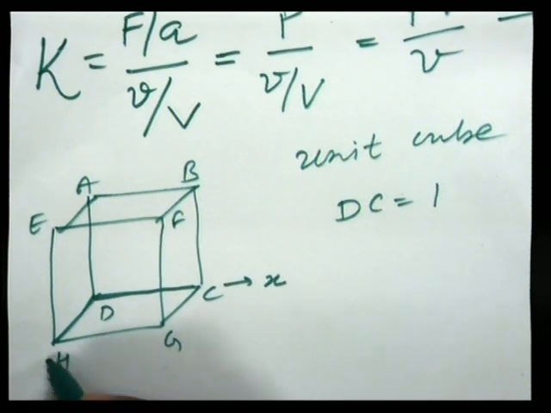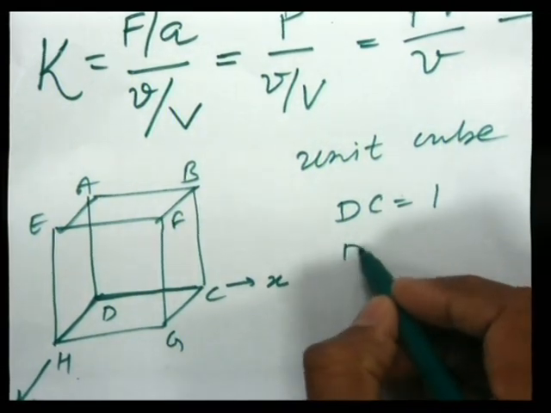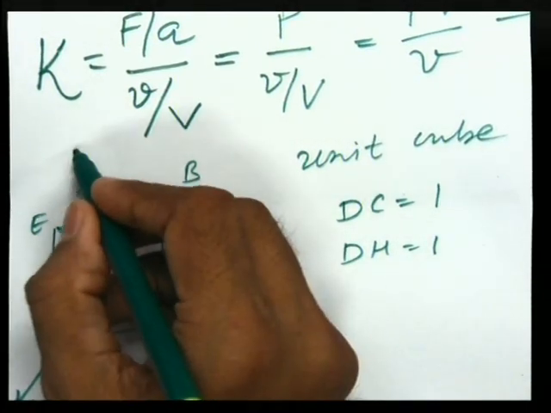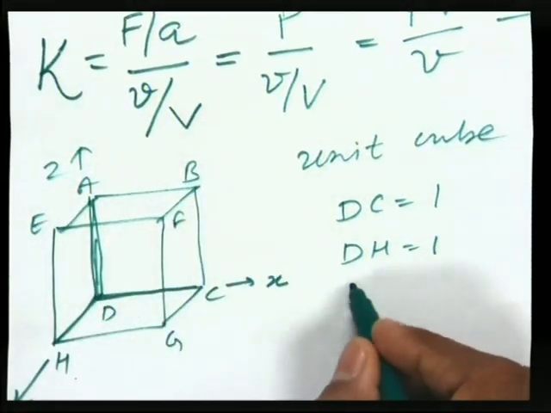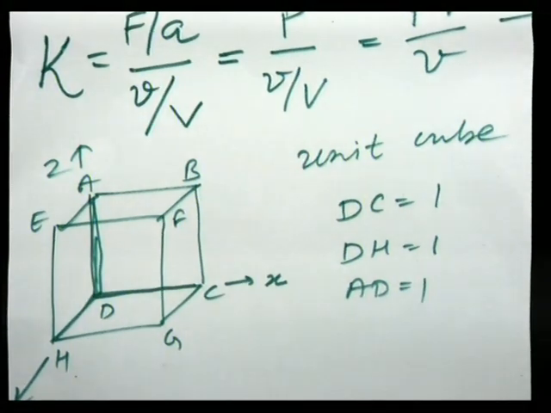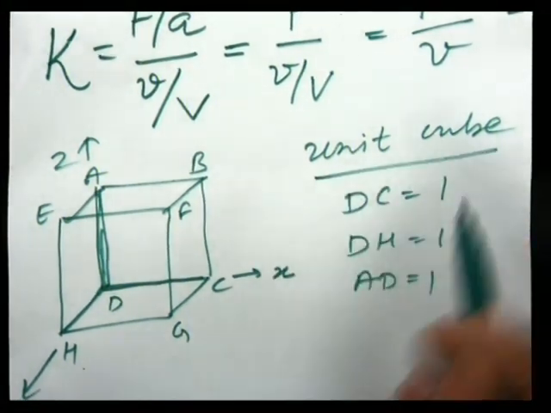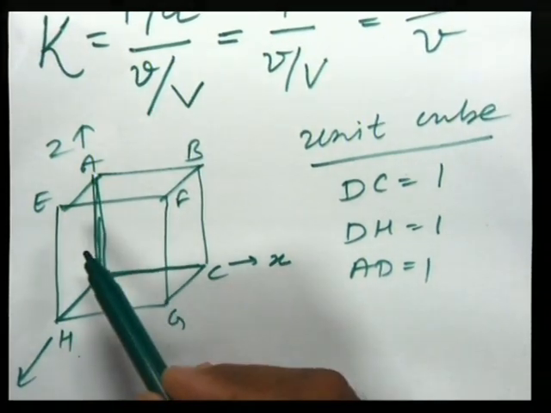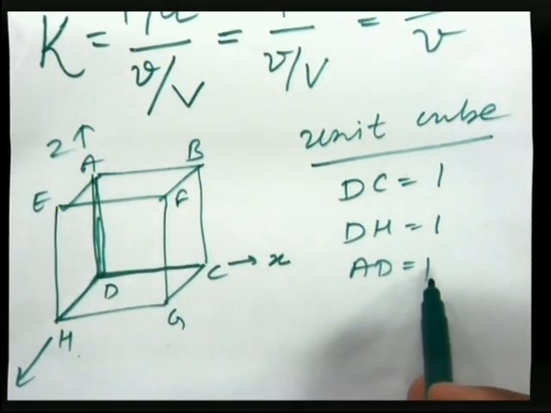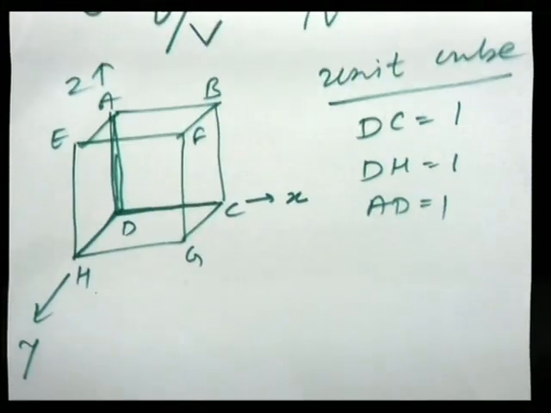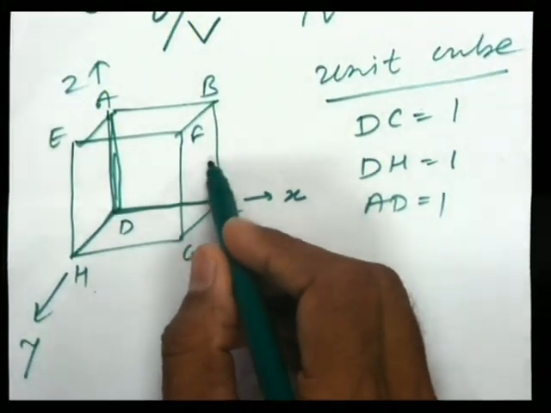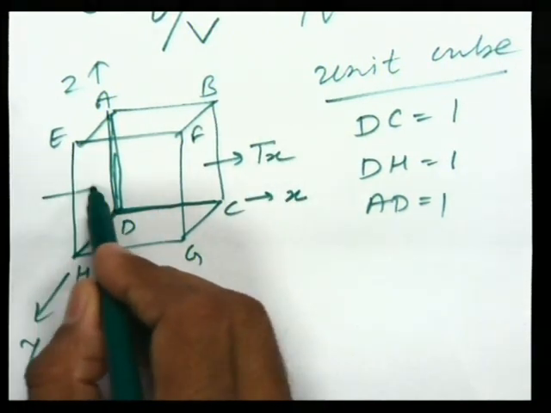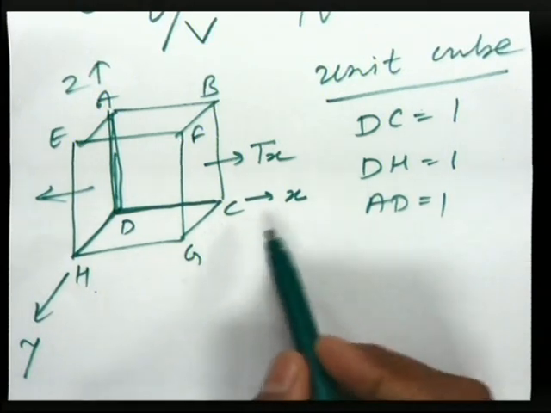DH is parallel to y axis, so DH equal to 1, and AD, suppose it is parallel to z axis, so AD equal to 1. So this is a unit cube, and hence 3 different sides parallel to x, y and z axis equal to 1 unit. Okay. Now if we apply tension, for example Tx, this tension is applied parallel to x axis.